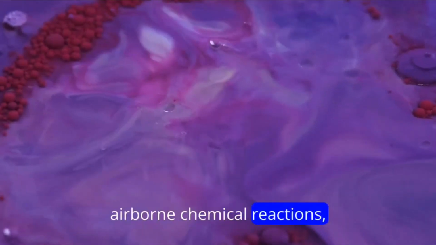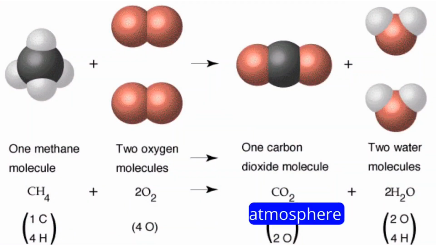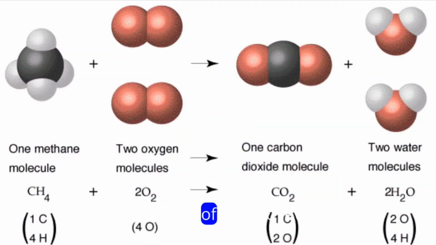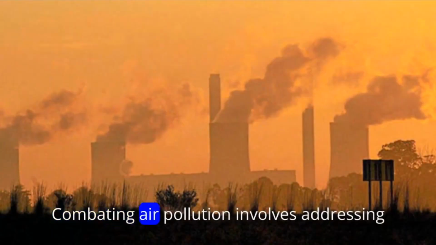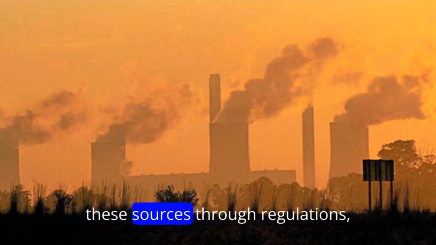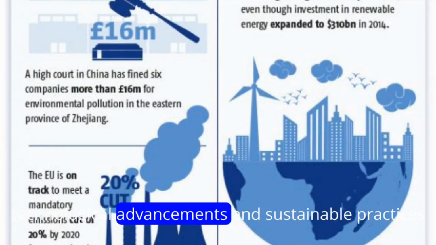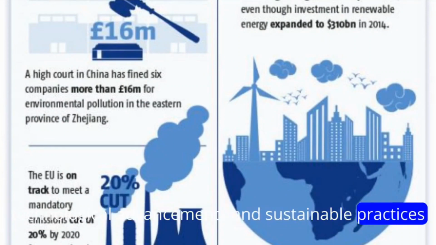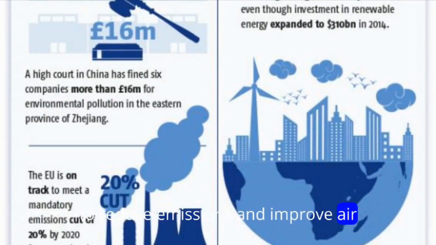Airborne chemical reactions. Chemical reactions in the atmosphere, such as the formation of ground-level ozone, can result in the production of secondary pollutants. Combating air pollution involves addressing these sources through regulations, technological advancements, and sustainable practices to reduce emissions and improve air quality.